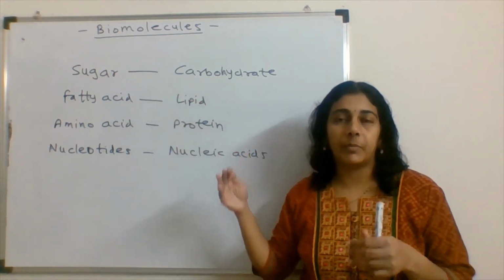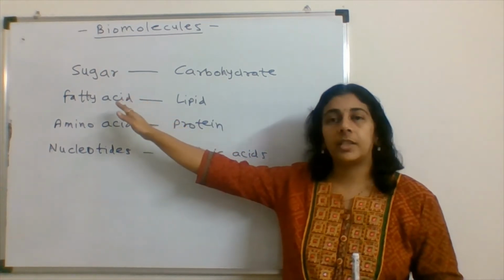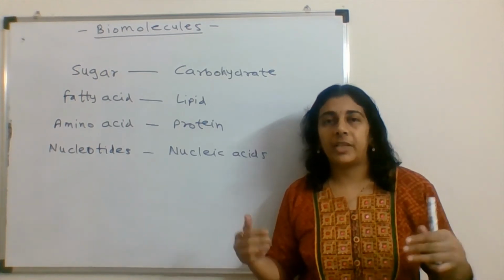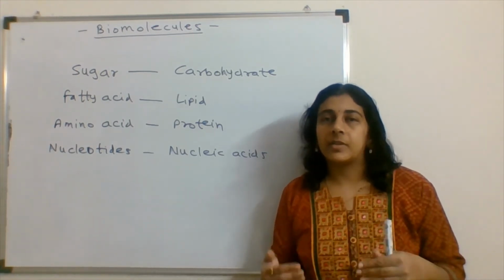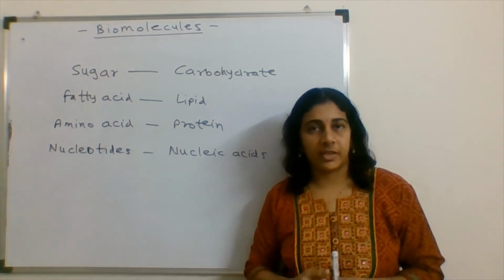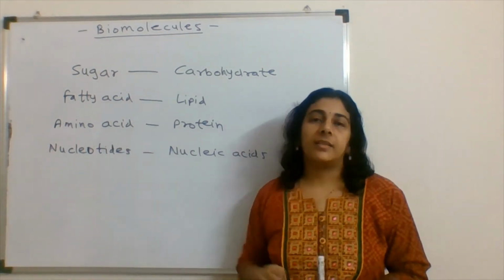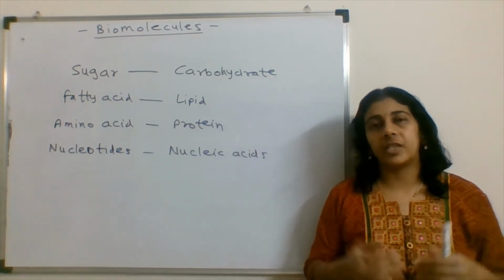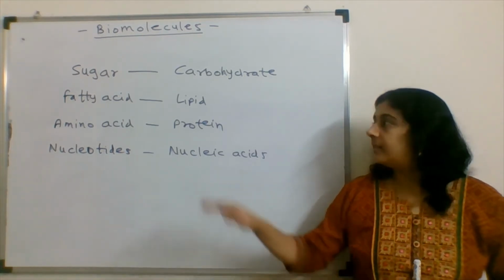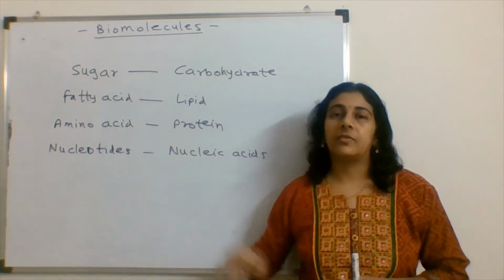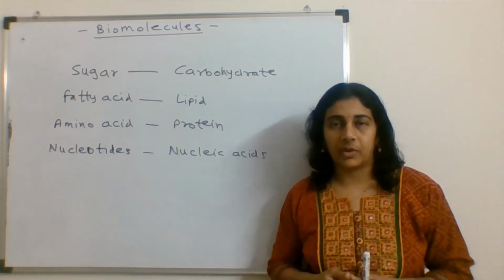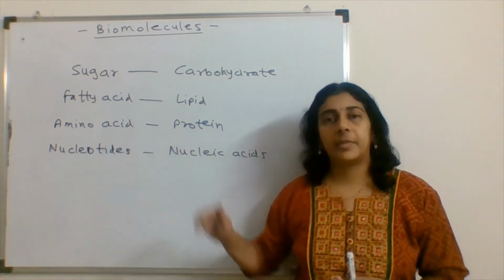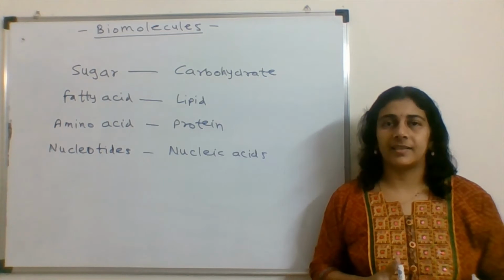If we say the bonds, in reference to bonds, in the sugar we find the glycosidic bond which helps to form a polymeric chain, and this glycosidic bond forms the polymer of the carbohydrates. In case of amino acid, there is a presence of peptide bond, and using this peptide bond, the polypeptide chain can be formed, and we call that a protein. Whereas in case of nucleotide, we find the phosphodiester bond, and using this bond, the nucleotides get combined, we call it a nucleic acid.